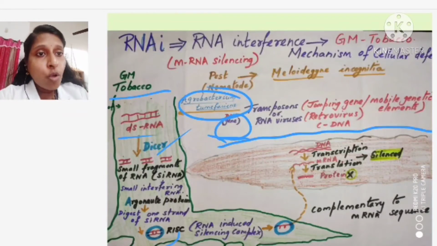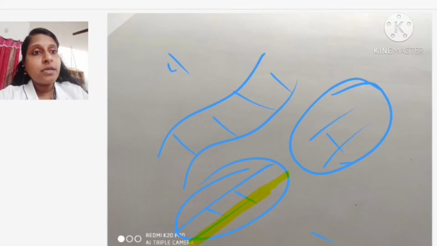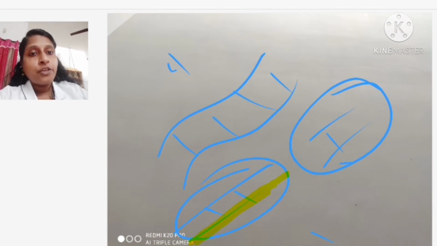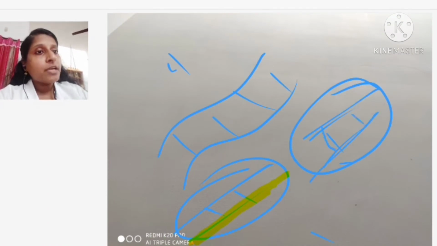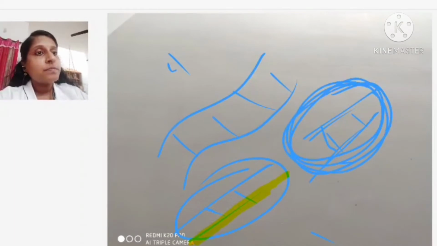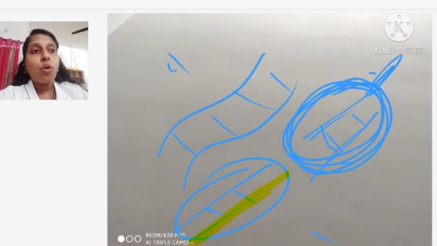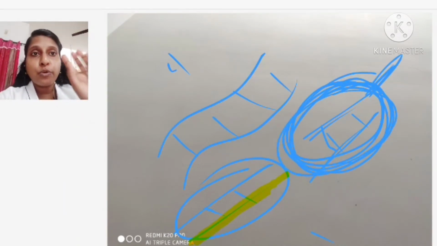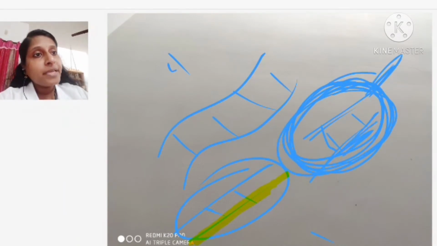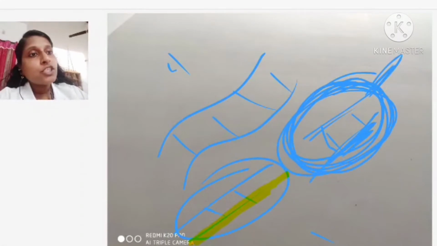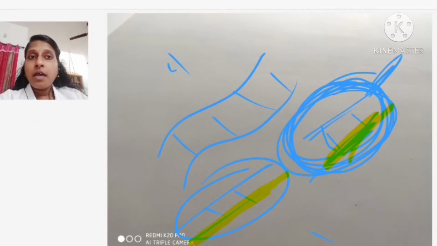So, when your small interfering RNA and your Argonaute protein combine together, they produce a protein complex. This complex helps in the digestion of one of the strands of the siRNA, isn't it?